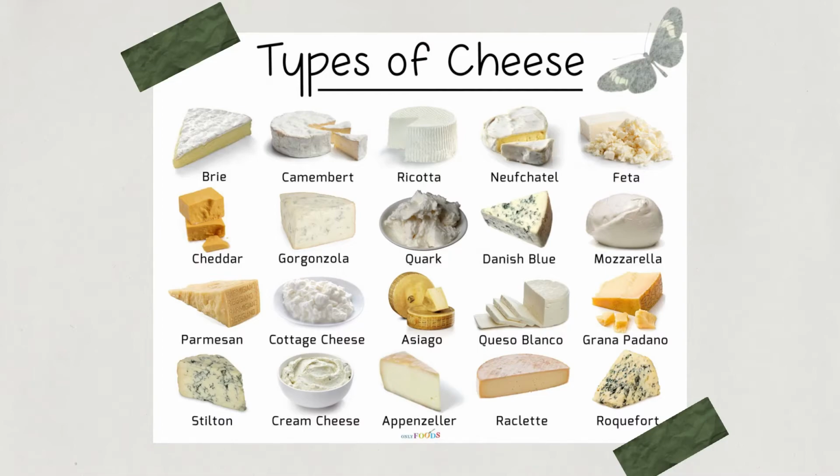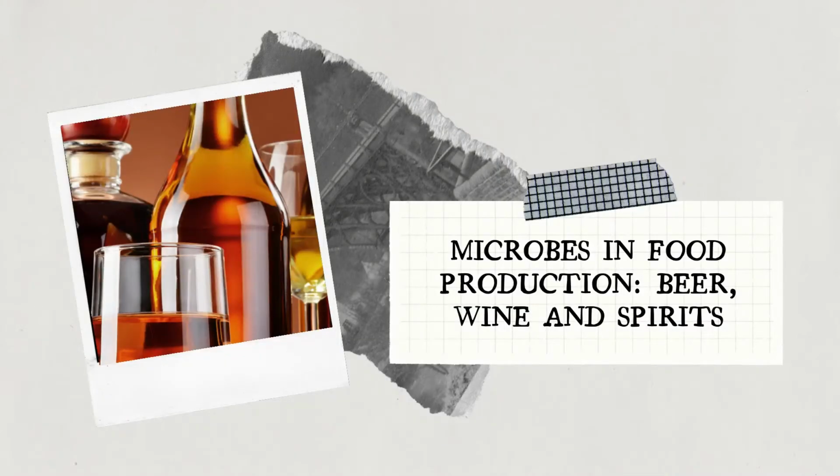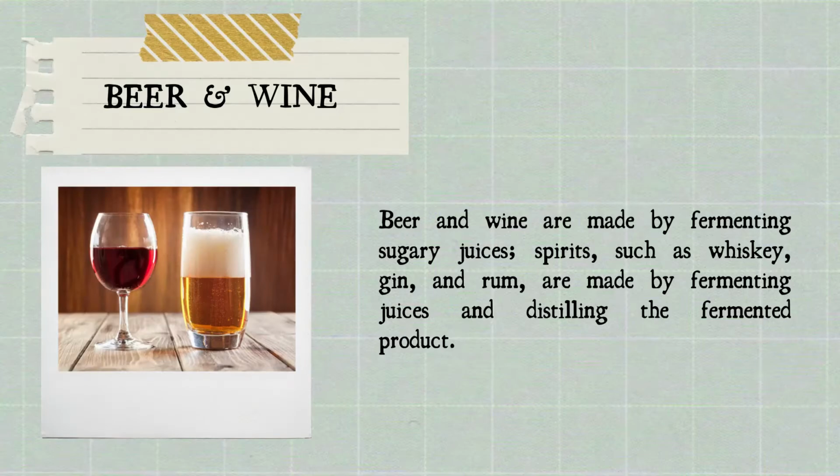Examples of the frequently used cheeses are cheddar, gorgonzola, ricotta, cottage cheese, mozzarella, and also cream cheese. Microbes in food production: beer, wine, and spirits. Beer and wine are made by fermenting sugary juices. Spirits, such as whiskey, gin, and rum, are made by fermenting juices and distilling the fermented product.